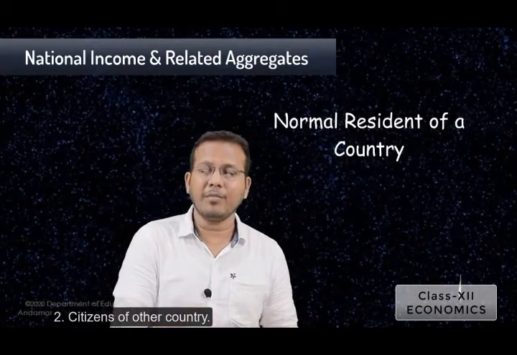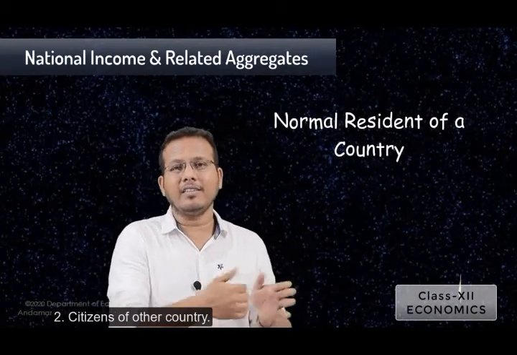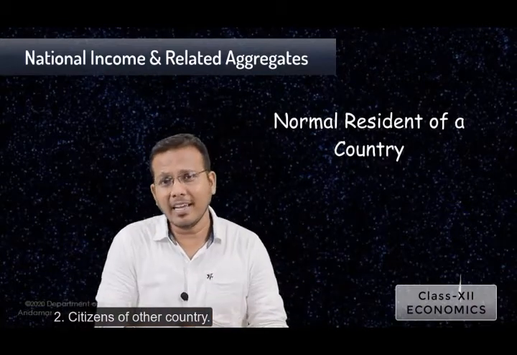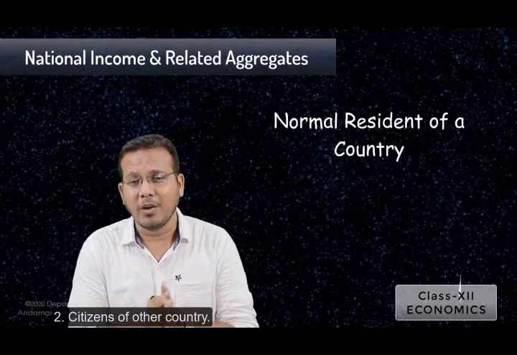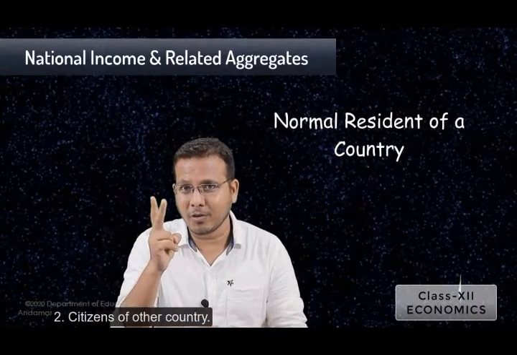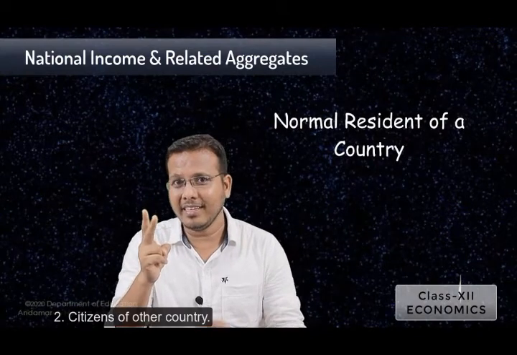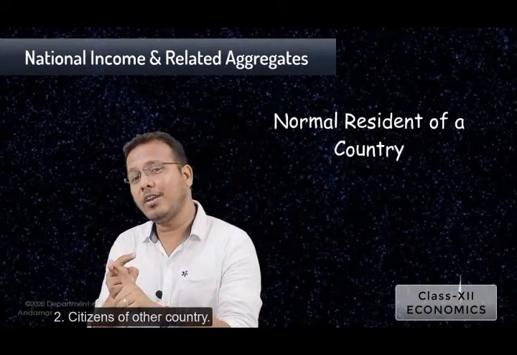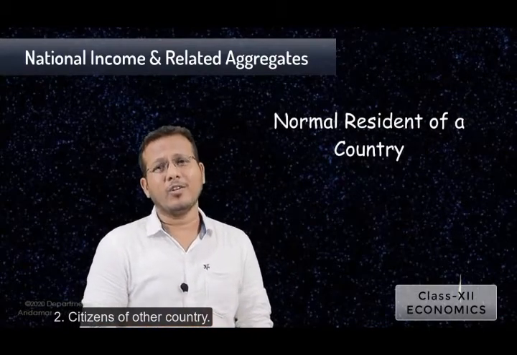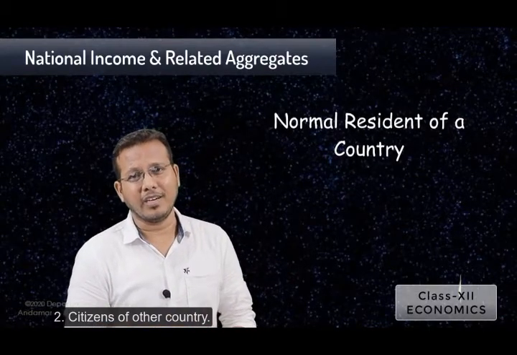Second, other citizens living in a country. Not only the citizens of that country are normal residents, but the other citizens, the citizens who belong to some other country, they can also be treated as the normal resident of a country, only with 2 conditions. What are the 2 conditions? Keep in mind, that is the one thing, he needs to live for more than 1 year. The other thing is what? His economic interest should lie in our country.